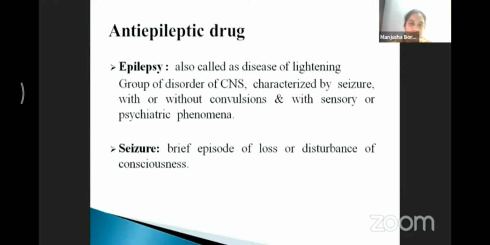Antiepileptic drugs. This is the next important topic in CNS, and a short note on status epilepticus is mostly asked. What is meant by epilepsy? Epilepsy is a group of disorders of the CNS characterized by seizure with or without convulsion and with sensory or psychiatric phenomena. A seizure is a brief episode of loss or disturbance of consciousness.